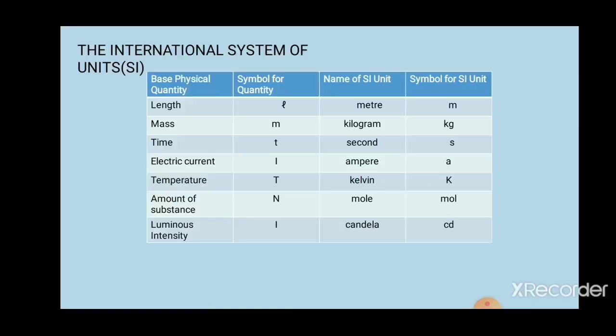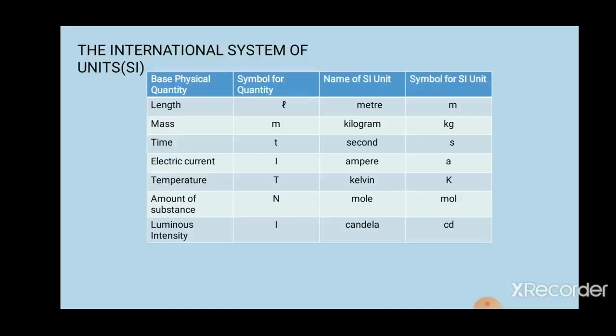Now 100 is a number, gram is a unit. In chemistry we use the international system of units, that is called the SI system. You can see on the slide a table I have given, that there are 7 base units which we use in chemistry.